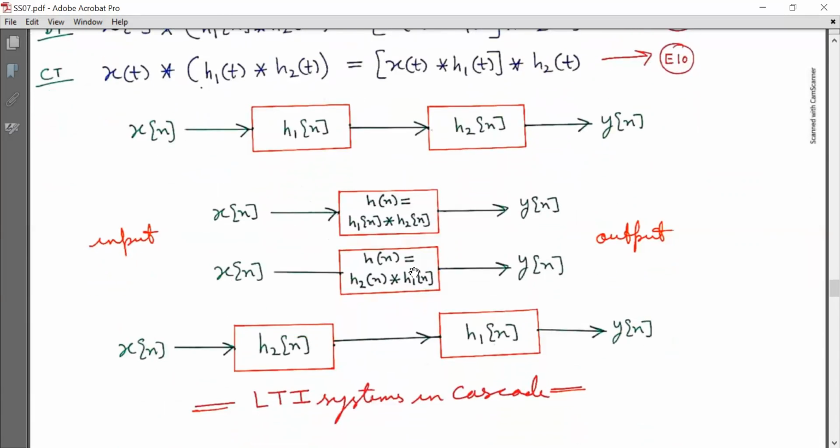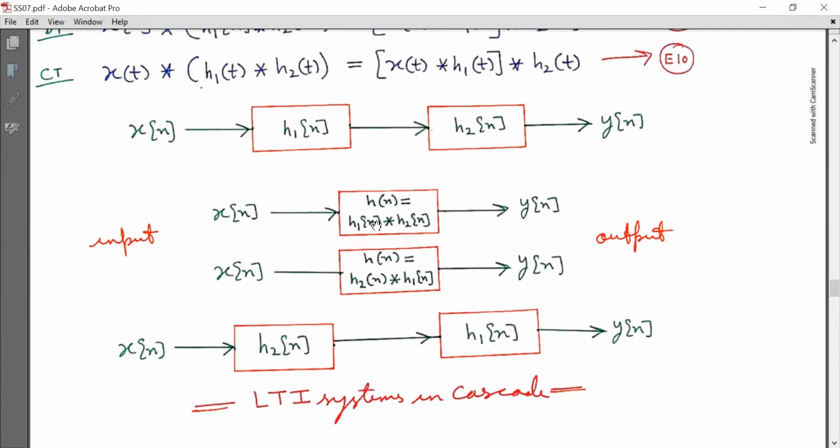Now look at the LTI systems in cascade. What is happening here? x[n] is the input. It is passed through a system with impulse response h1[n], and then the output is further passed through another system in cascade with impulse response h2[n]. The final output is y[n]. So this is equivalent to x[n] as input given to a block with impulse response h[n] equal to h1[n] convolved with h2[n], and the output is y[n] here.